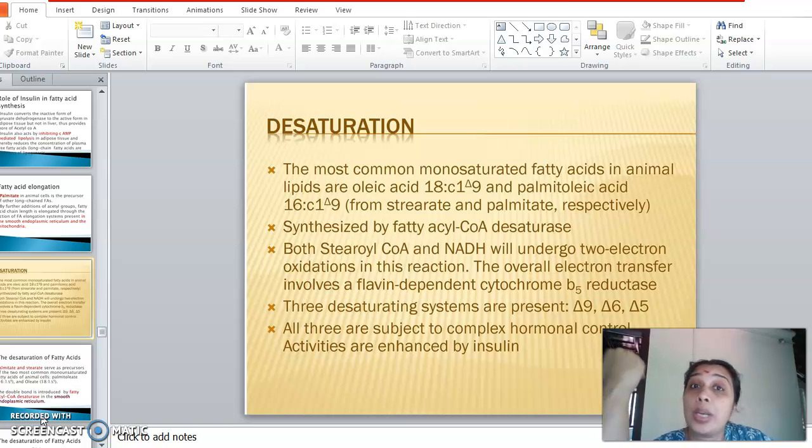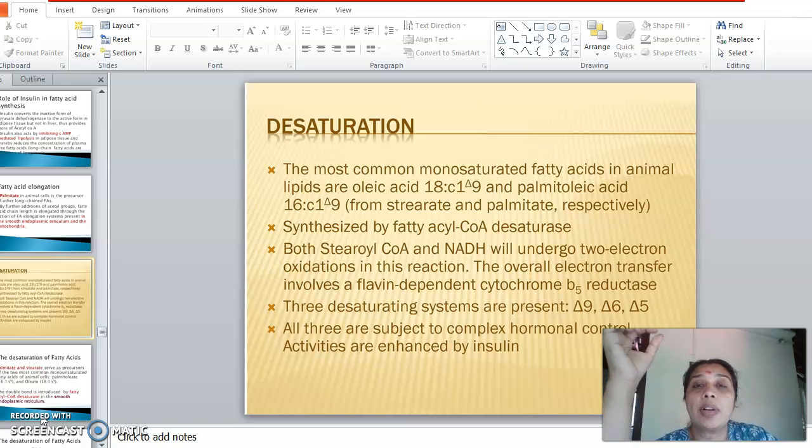Either it will be subjected to elongation, happening in the microsomes by the microsomal chain elongase system, resulting in the synthesis of higher members of fatty acids, or it can be subjected to desaturation. Again, this is also happening in the microsomes, but by a different class of enzymes known as desaturases.